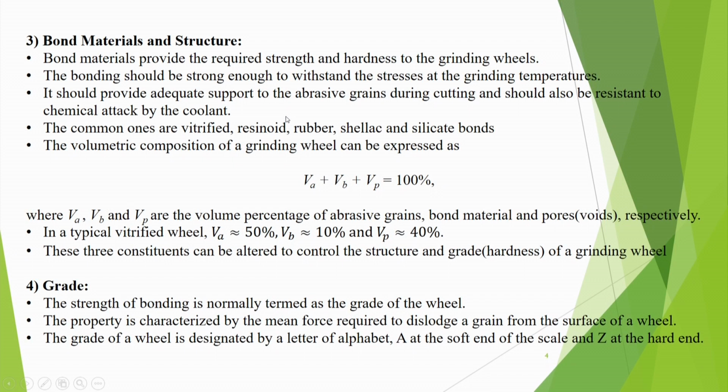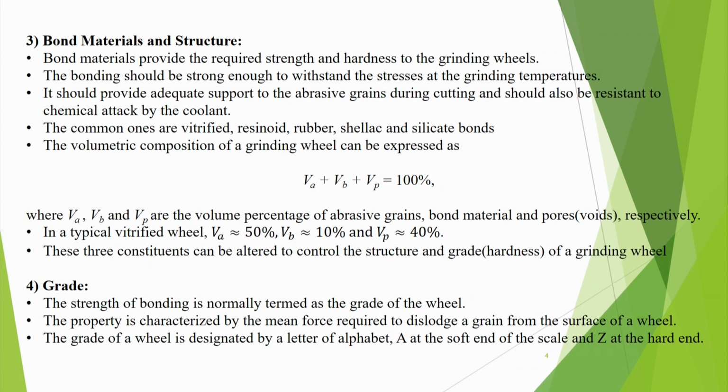Now, coming to the bond material and structures. Bond materials provide the required strength and hardness to the grinding wheels, because abrasives are basically loose particles, so they have to be bonded together. The bonding should be strong enough to withstand the stresses at the grinding temperature, because temperature also increases, there is a lot of heat generation. So, bonding should be strong, otherwise the abrasives will fragment and you cannot do machining.